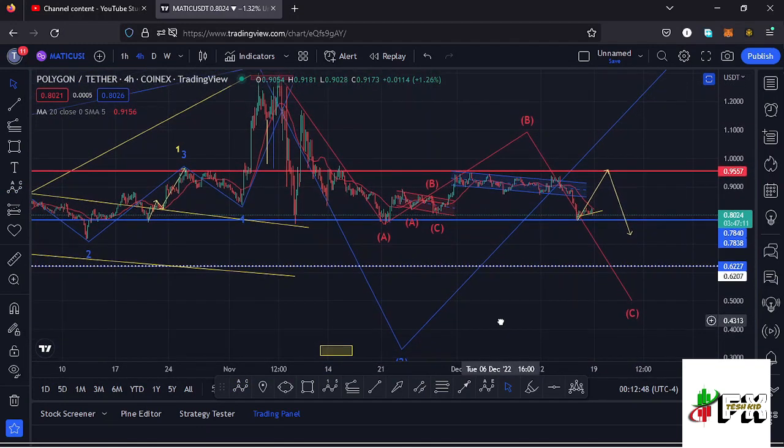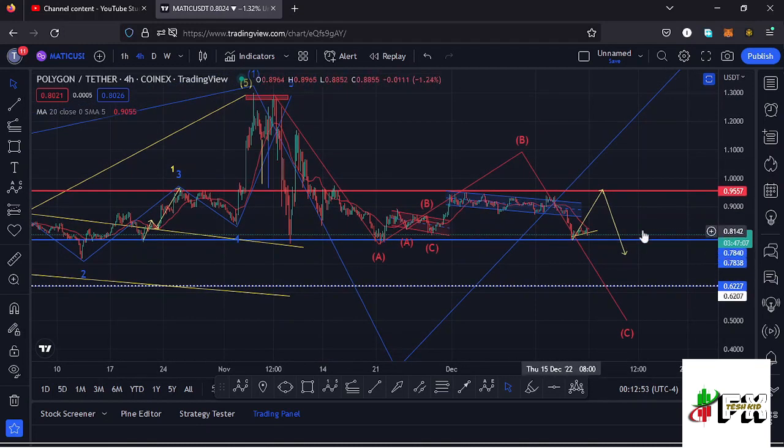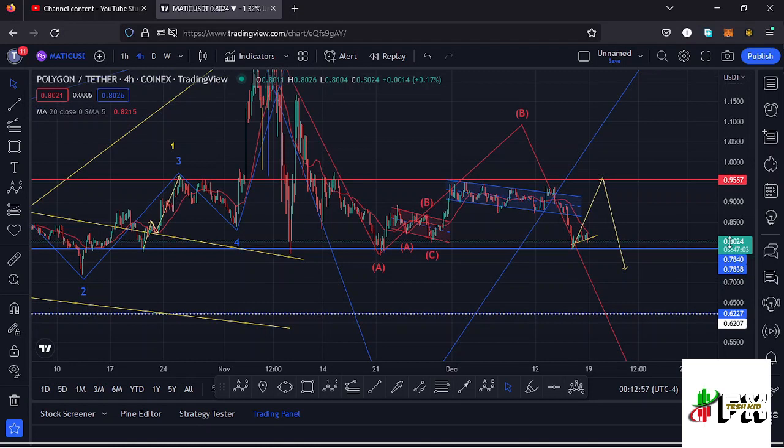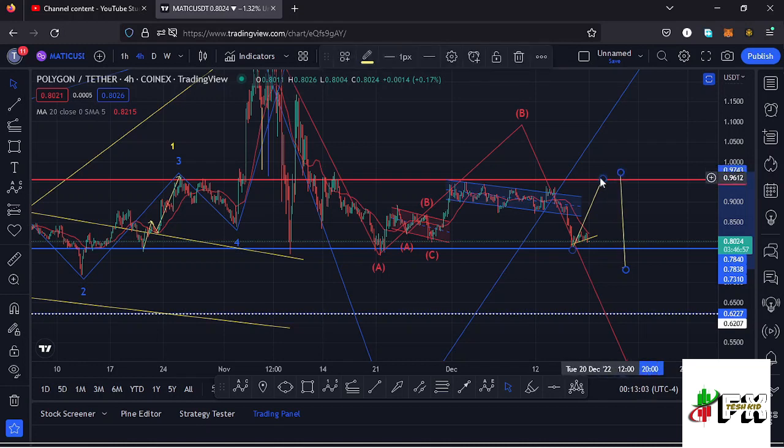That is the very first way to have that ABC corrective structure, and for it to play out, we need to continue holding above the $0.78 mark, which is a key area of support. We need that bounce to break above the key area of resistance at around the $0.95 mark, so that we can make that peak.